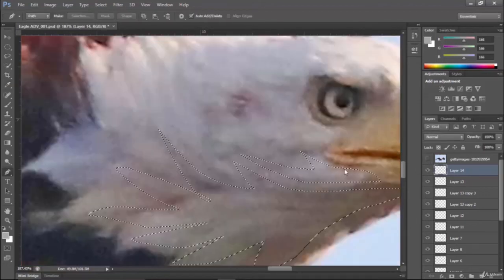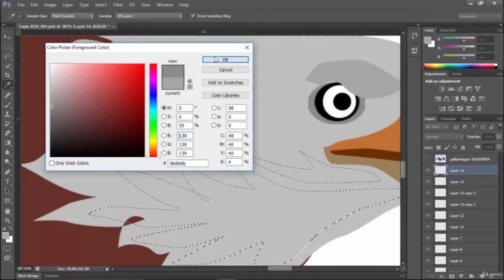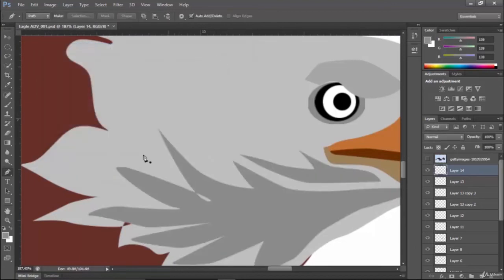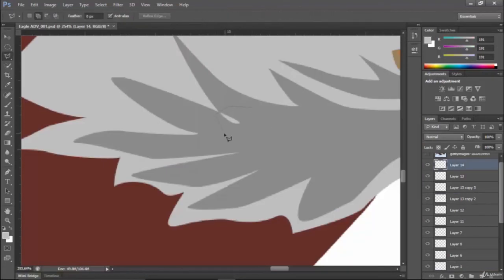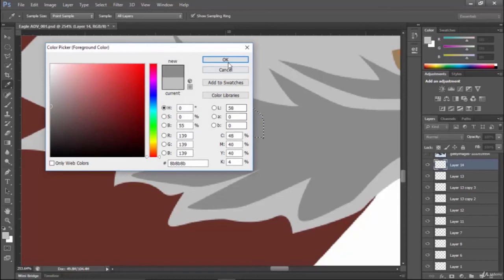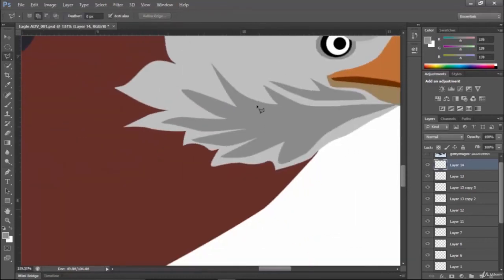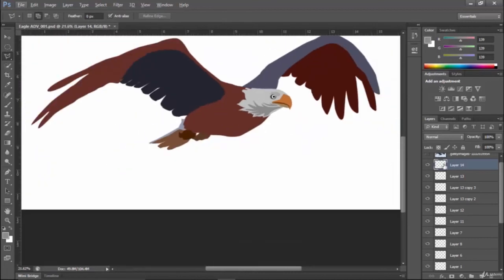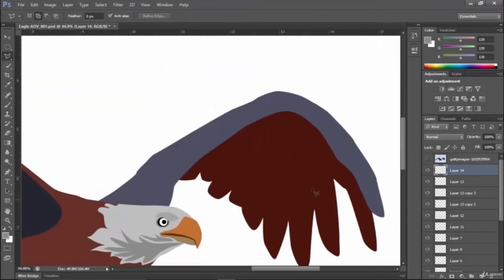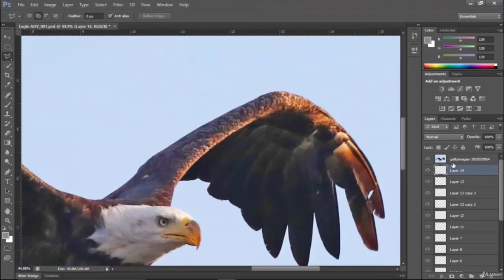Okay, this part needs to be a little bit darker. Alt backspace, Control D. So I'm selecting, and for this also I'm going to the lasso tool, select this part and put this color. Now I have to put the details into the feather.